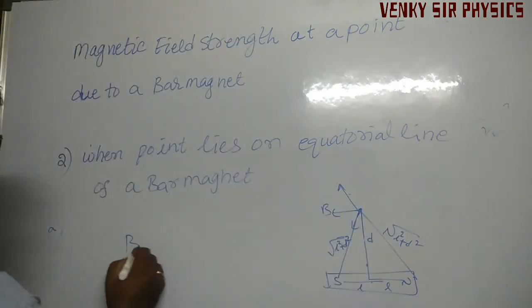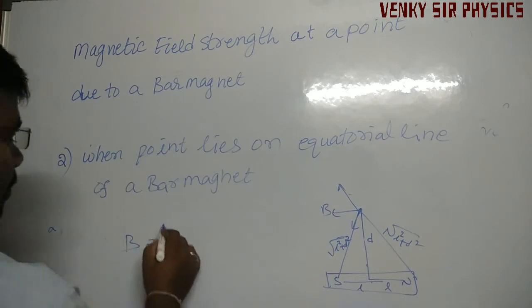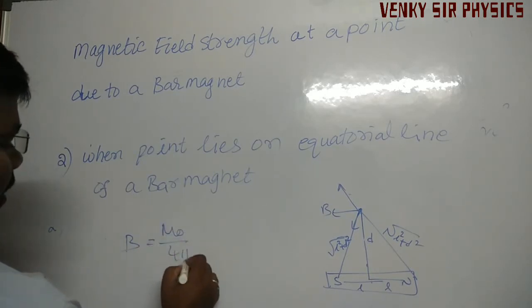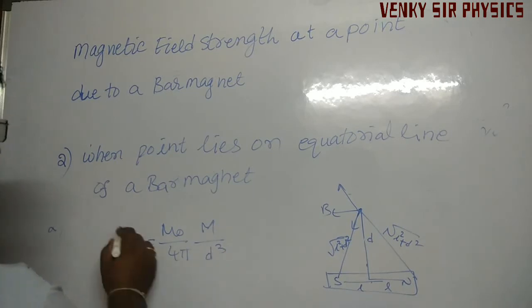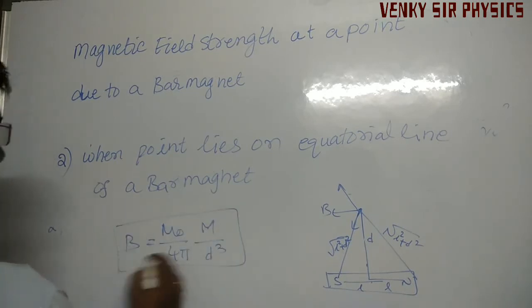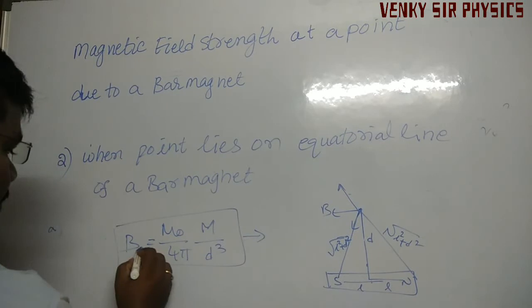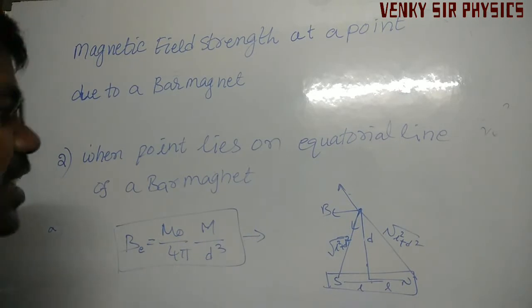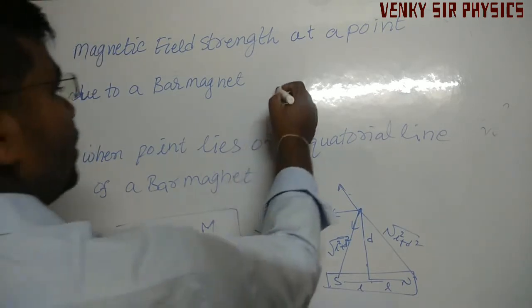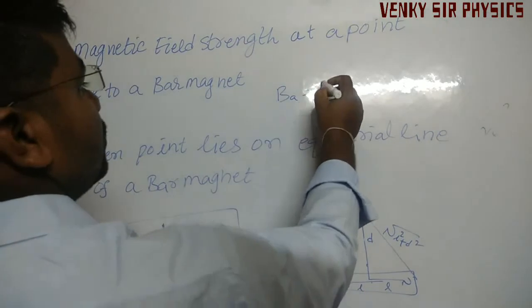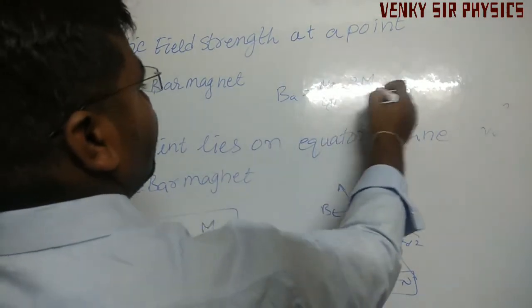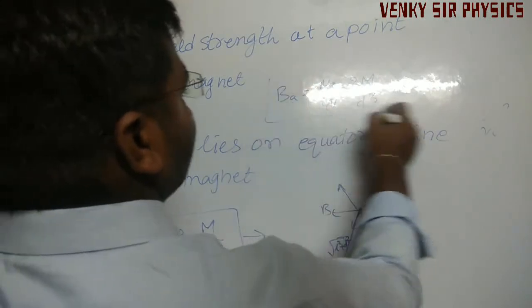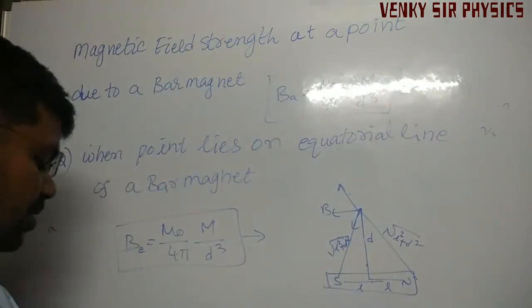B is equal to mu naught by 4 pi, M by d cubed. It is denoted B equatorial. Previously, B axial is equal to mu naught by 4 pi, 2 into M divided by d cubed. Very, very important.